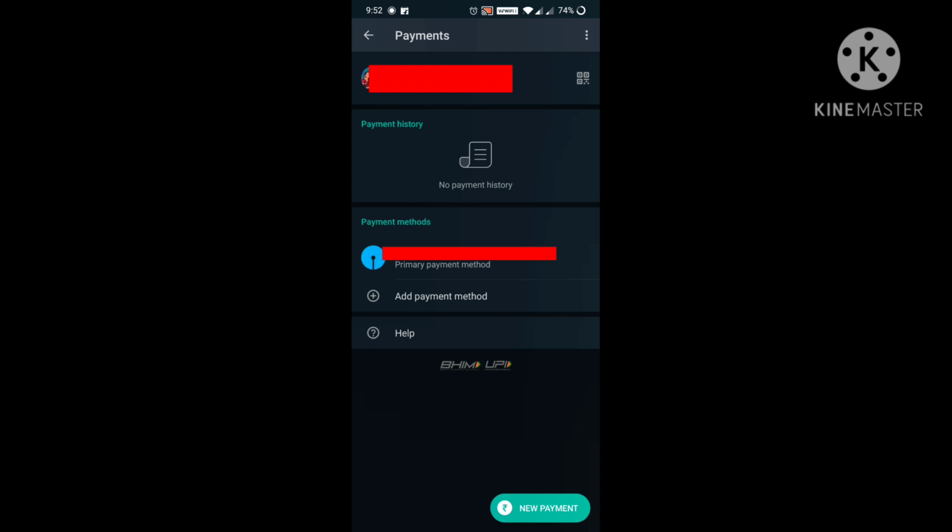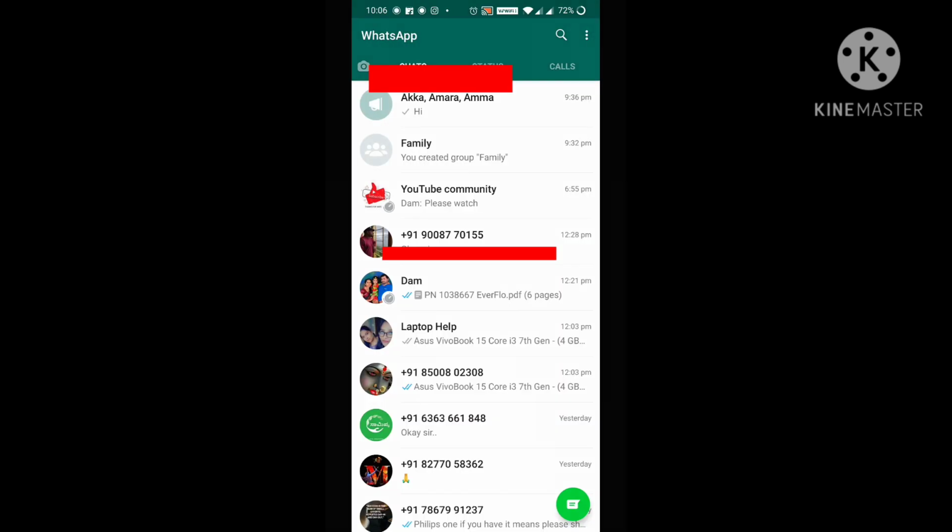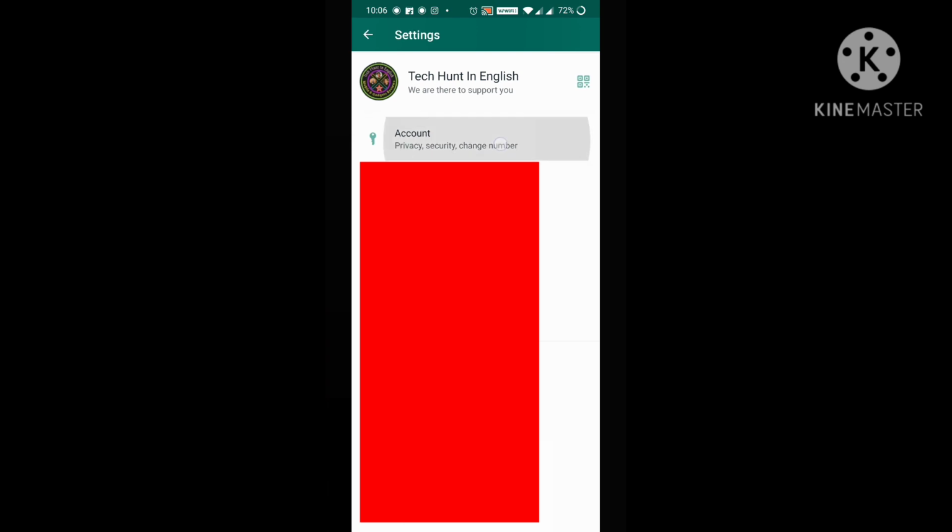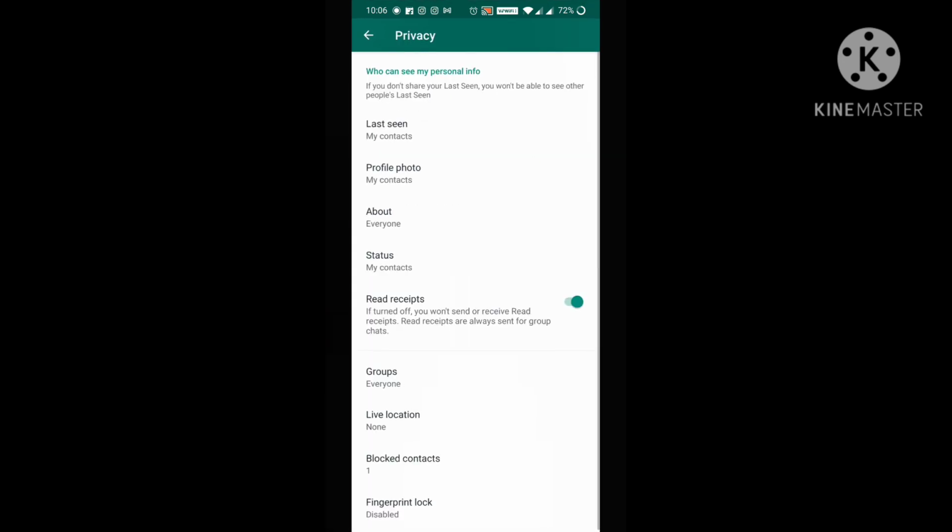Okay, but one thing you need to remember here is that the other person, the recipient, also should activate their WhatsApp payment. Then only these payments can be done. Okay, now let's move to the last one: settings, account, privacy. Here you can see a few options.